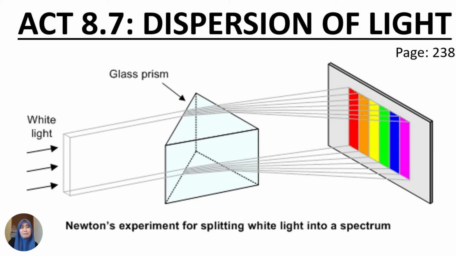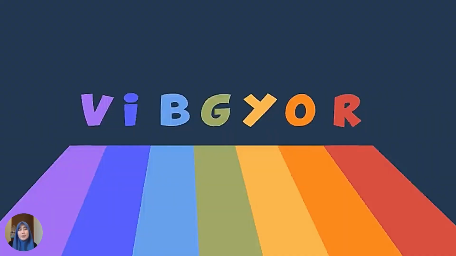This is the picture of Newton's experiment for splitting white light into a spectrum. What you must remember is the arrangement of the colors, which is VIBGYOR.